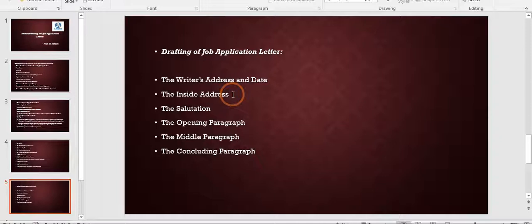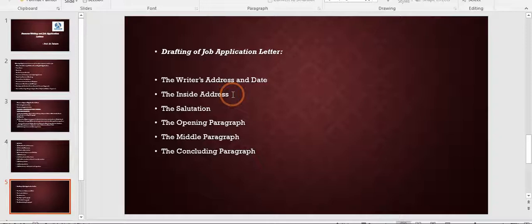So in that case, in the inside address section, what will you write? To the advertiser. Again I am repeating, you will not write to the manager or to the senior officer, because here they have not mentioned whom you have to address the application.